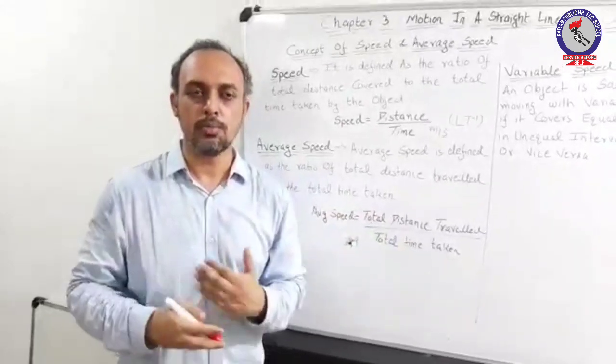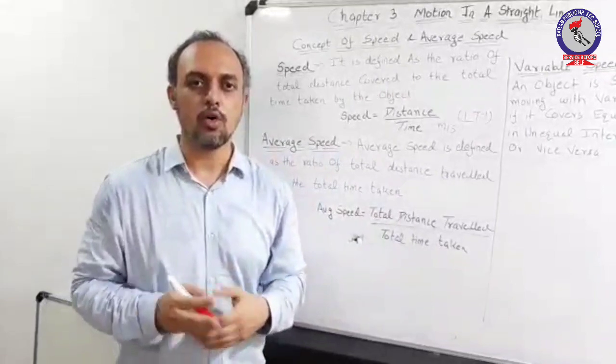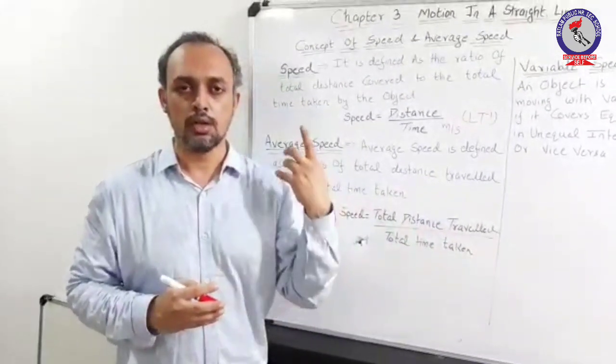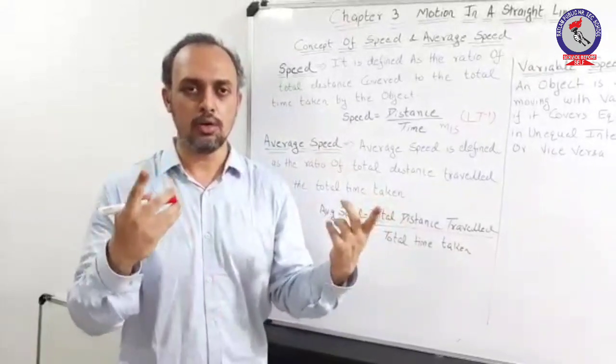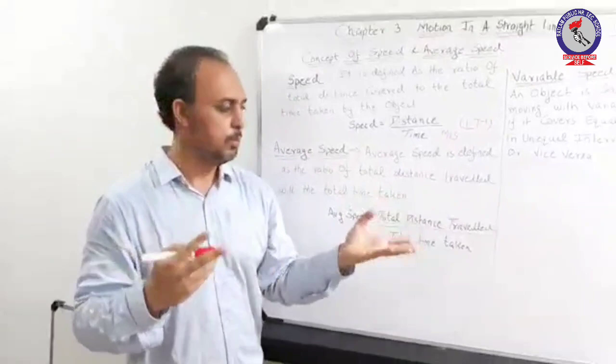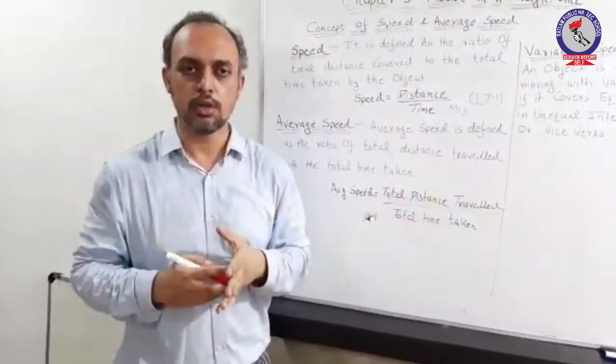Hence, you may simply define the concept of average speed as the ratio of the total distance covered. That is, if it covers distance s1 for time t1, distance s2 for time t2, the total distance covered will be s1 plus s2 and the total time will be t1 plus t2.